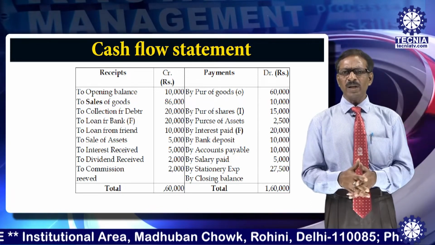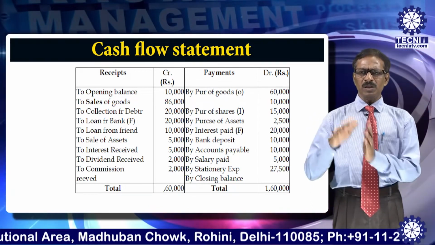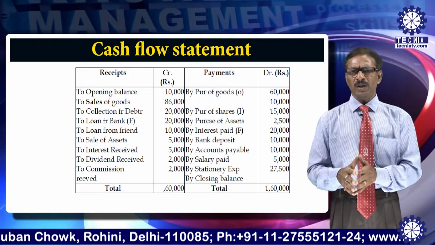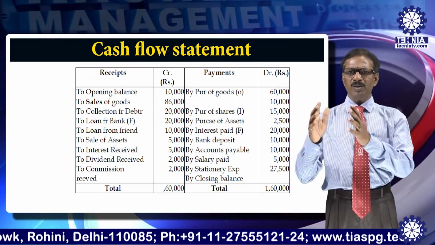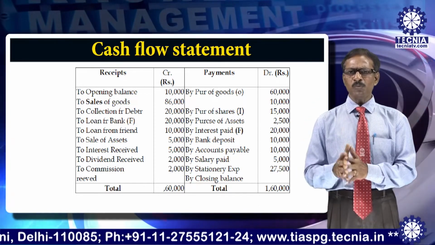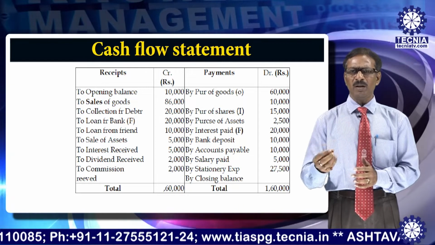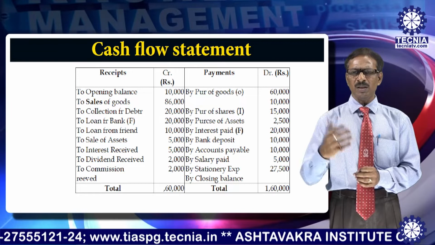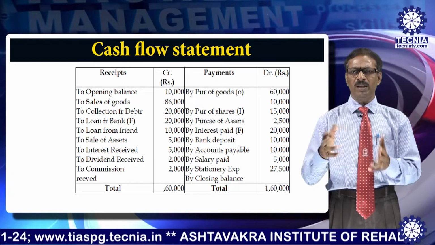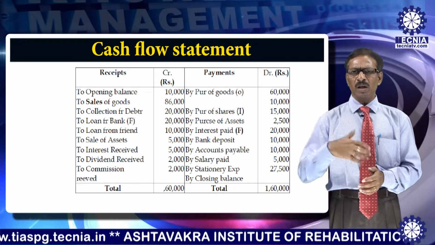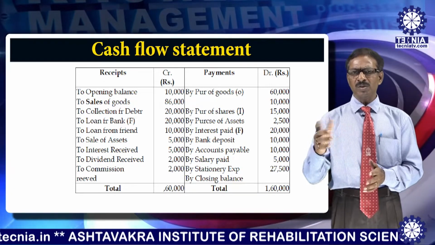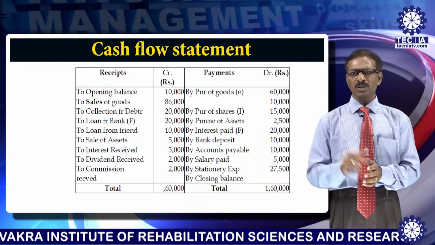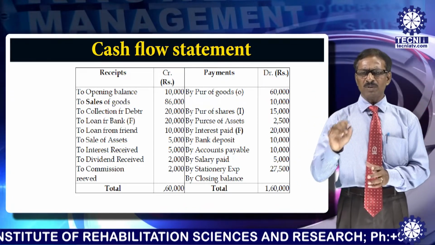Similarly, under operating activities, what else would come on the credit side? The purchase of goods, that is payment. Then accounts payable paid, meaning we have paid money to the supplier. Then salary paid. Everybody understands that salary or wages we pay monthly, so it is meant to run the business. And then stationery expenses. These are the items that would come under operating activities. I will show it separately later; now I am just discussing.